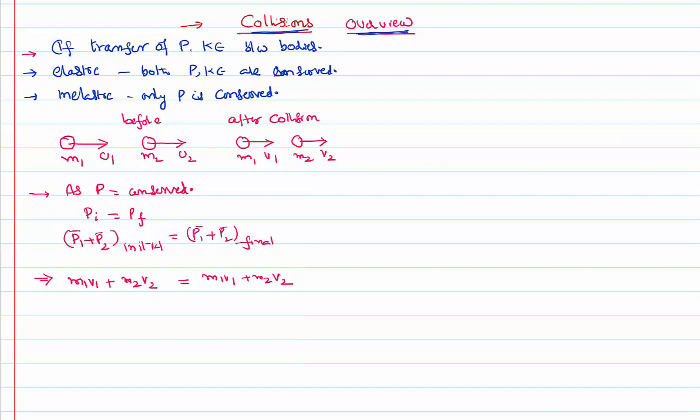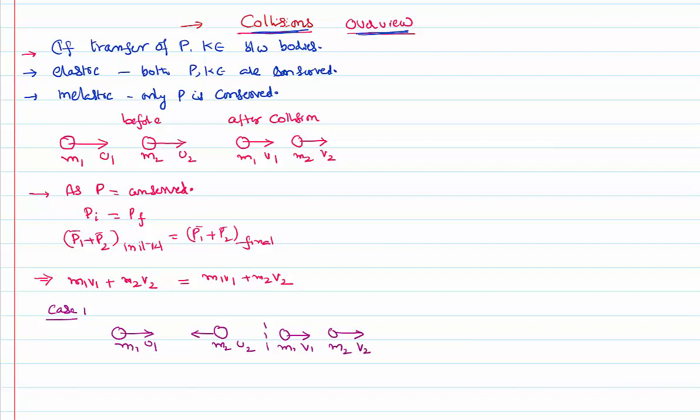There is no rule that collision has to always happen like this only. Let us consider a case. The first body mass is m1, velocity is u1. Second body mass is m2, velocity is u2. But they are moving in the opposite direction before the collision. Let after the collision, both of them are moving in the same direction. Just a possibility.